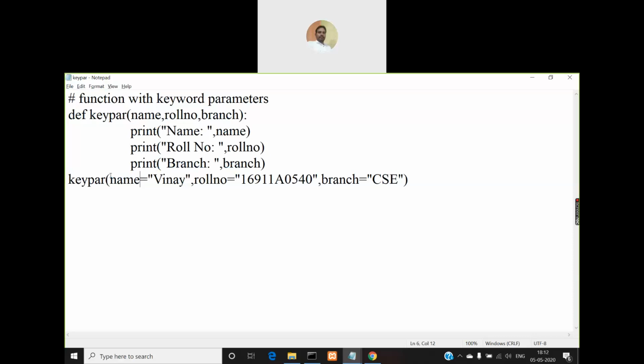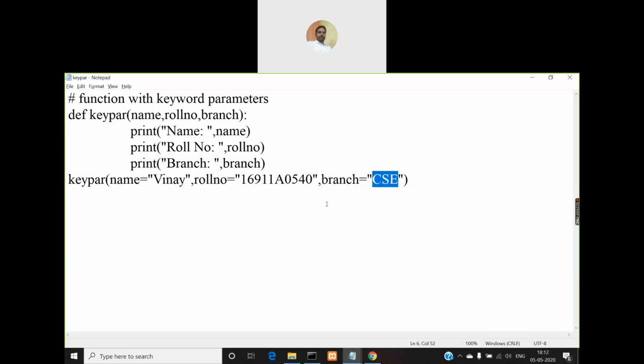And then after the keyword you have to use an assignment operator and mention the value that you want to pass for that parameter. So the value that I want to pass is Vinay. Coming to the second one, the keyword is roll number, and the value that I'm passing is 16911A0540, and the third parameter keyword is branch, and the value is CSE.